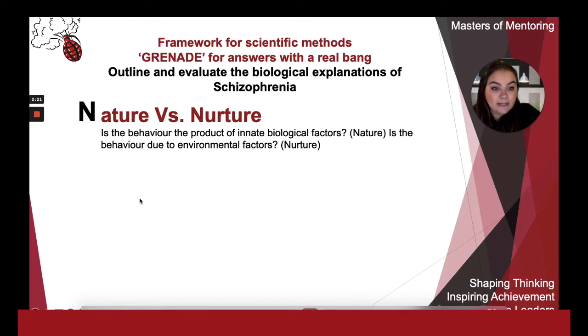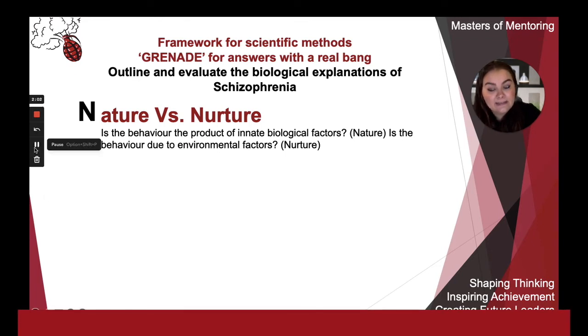I must then evaluate nature versus nurture, and a weakness of biological explanations of schizophrenia is that there is a large emphasis on nature, but if the disorder was completely genetic, we would expect a 100% concordance rate amongst identical twins, which was not seen in Gottesman's meta-analysis. Therefore, this is a weakness of the approach.